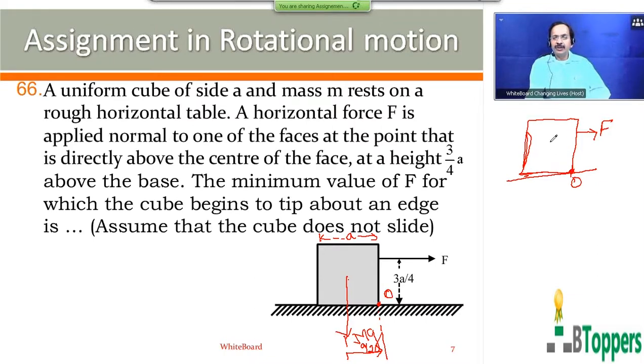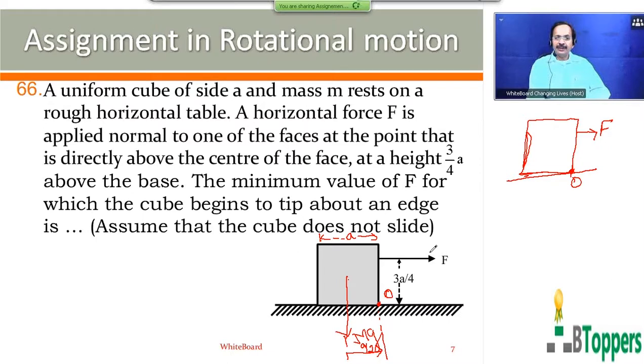So when the cube is about to turn or tilt about the point O without sliding along the surface of the table, then the normal reaction force on the cube by the table acts at the point O. So the moment of this normal reaction force about O becomes 0.